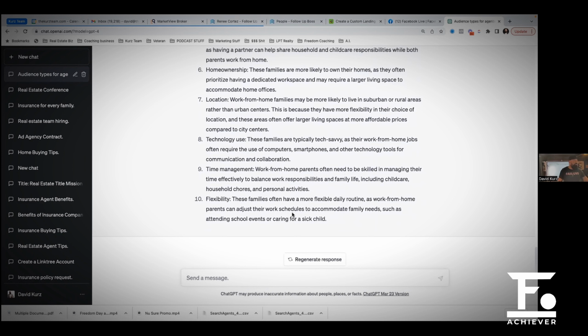Now that we've identified the audience with the help of ChatGPT, the next step is to find them on social media, right? So we get the identifying the product and identifying who to sell to, but now we're going to identify the problems that these folks face. Okay. So let's say we come in here and we say, what are the 10 problems?